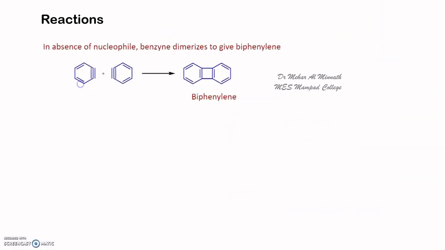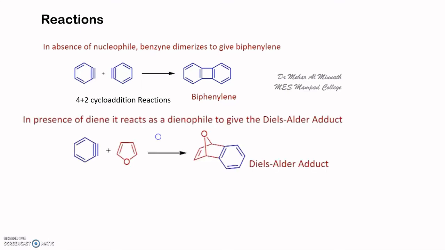Now let us see a few reactions which involve the benzyne intermediate. In the absence of a nucleophile, if benzyne is formed, it will dimerize to give you biphenylene. So this follows the 4+2 cycloaddition reaction. There are a lot of reactions wherein 4+2 cycloaddition is happening with the benzyne instead of nucleophilic addition.